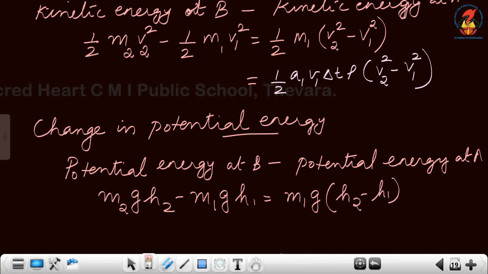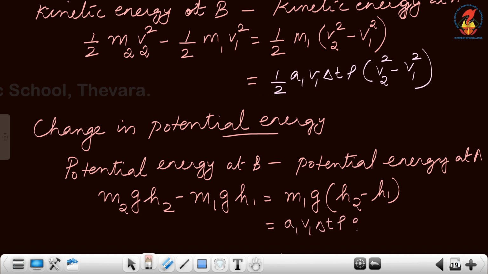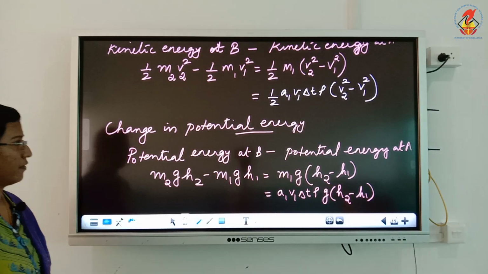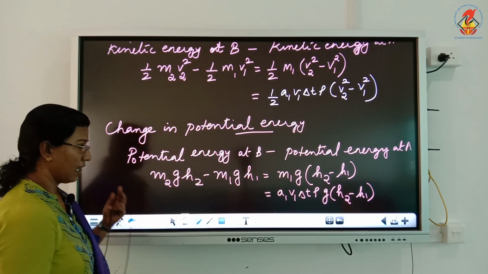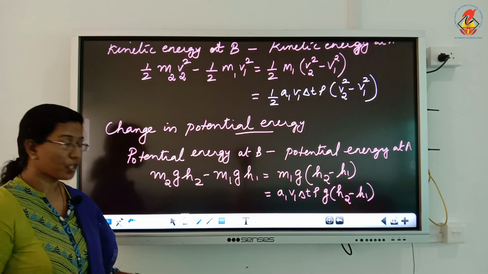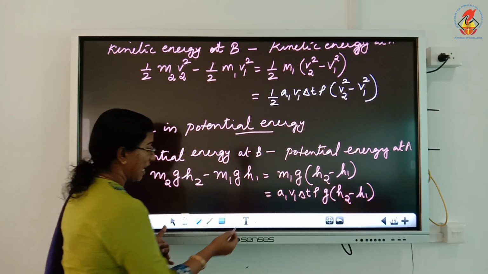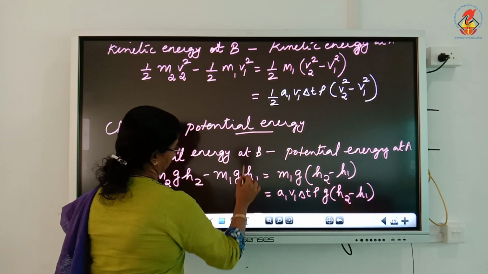Now instead of m, what should we write? We should write it as A1 V1 delta t rho into g into h2 minus h1. So we got the change in potential energy, and we obtained the change in kinetic energy. Next we are going to find out about pressure energy. For that we have to find out the net work done on the fluid.